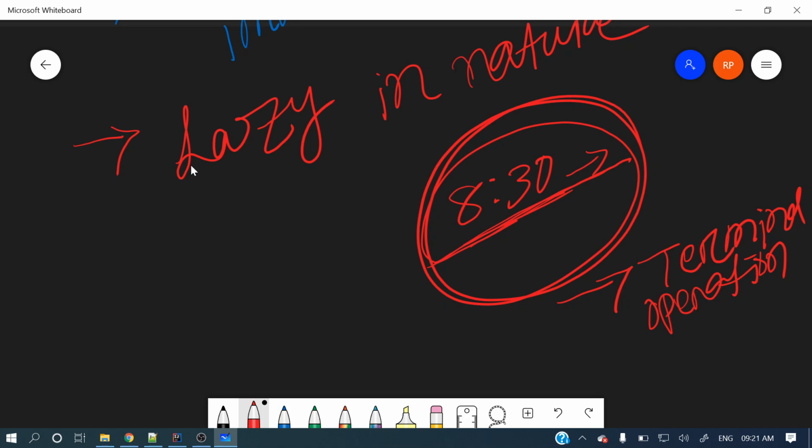Like here 8:30, this is that kick, or this is the terminal operation, and at 8:30 you wake up, right? So here also, in a stream also, you need to apply some terminal operation, otherwise that stream will not evaluate anything, right?